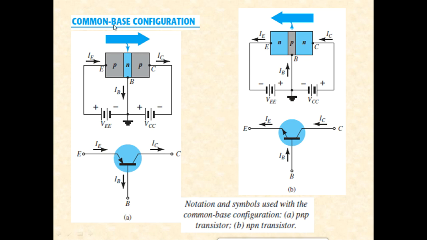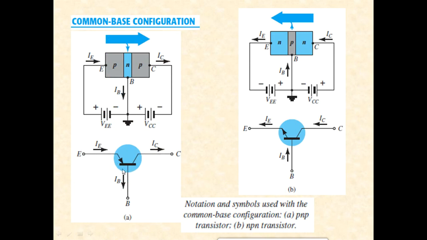As the name indicates, common base configuration means base is common with respect to the other two terminals, which are emitter and collector. That means in common base configuration, the base terminal is common with respect to emitter and the collector. Right. So that's the symbolic representation. Again, you can see that emitter current is equal to base current plus the collector current.